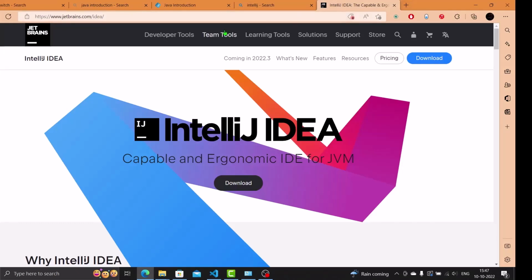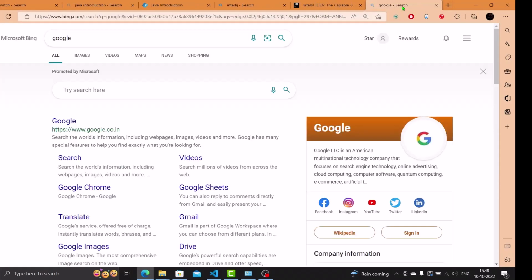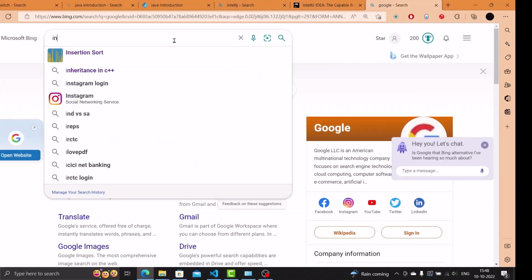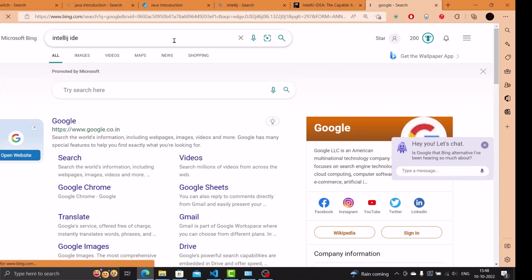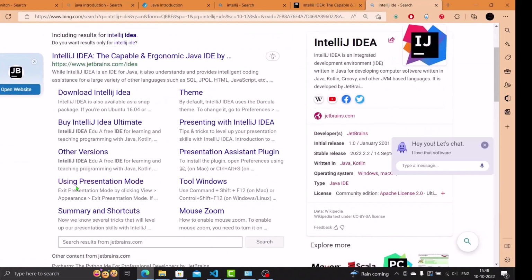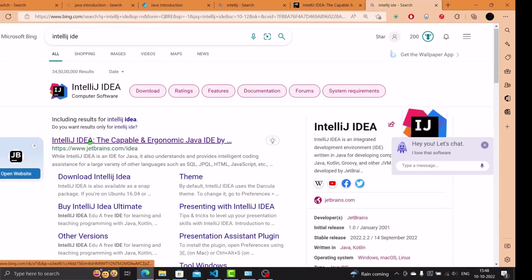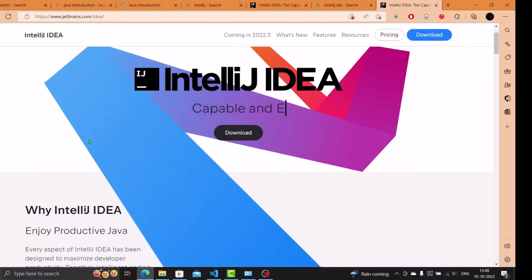Go to JetBrains, this IDE JetBrains, or just simply go to Google and type here IntelliJ IDE, and yes, here you have that IntelliJ software. Just open any one of the links. I'll just click the top one, and yeah, here is the IntelliJ.